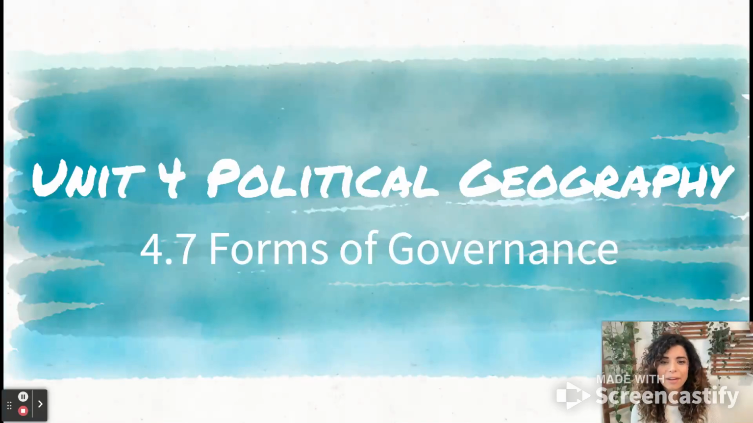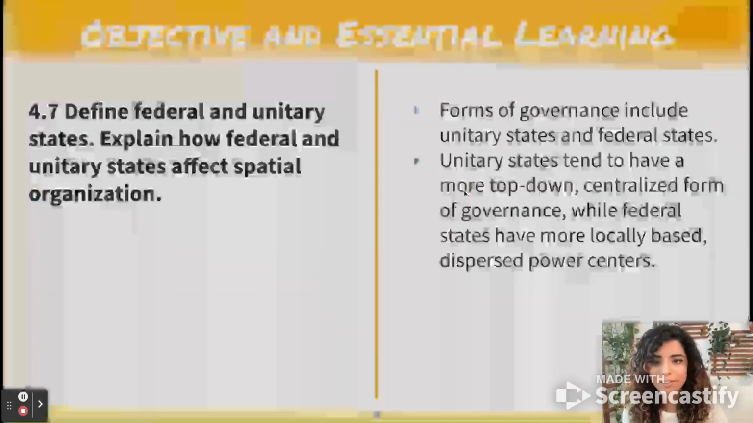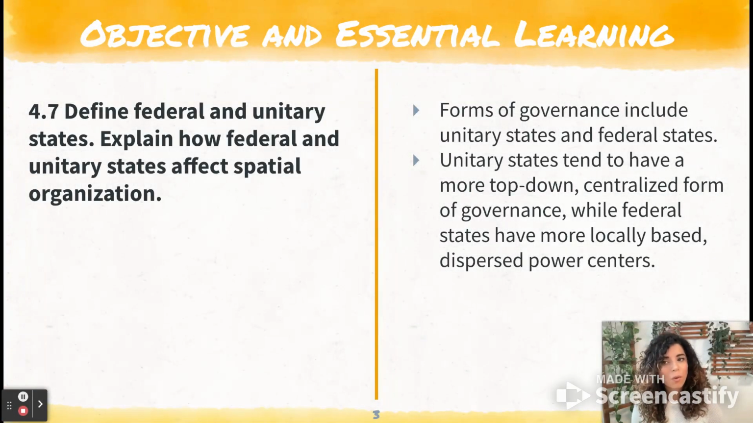Hey class, today we're going to be looking at the two main forms of government, federal and unitary, for 4.7. So the things you need to know for the AP exam is the ability to define federal and unitary states and explain how federal and unitary states affect spatial organization. So we're going to get into some of those details.